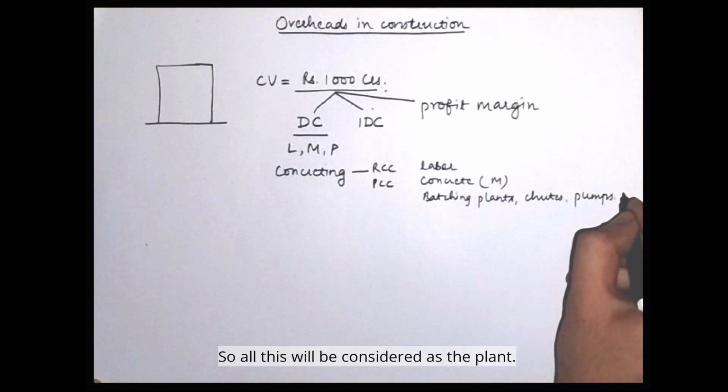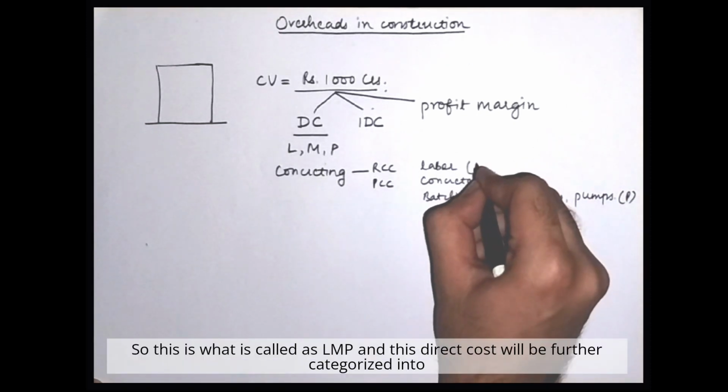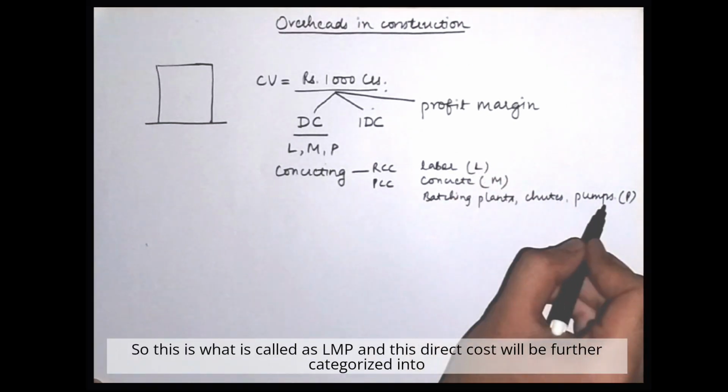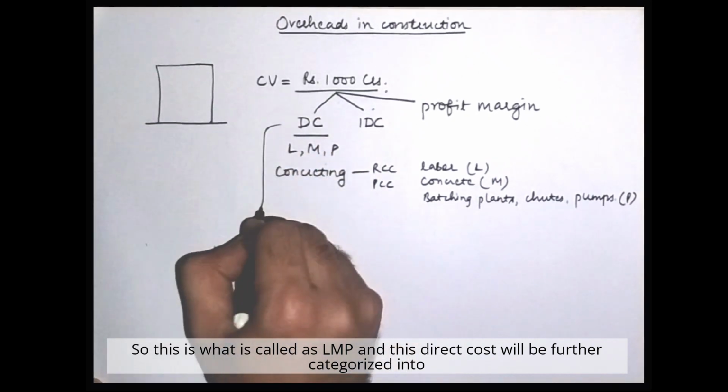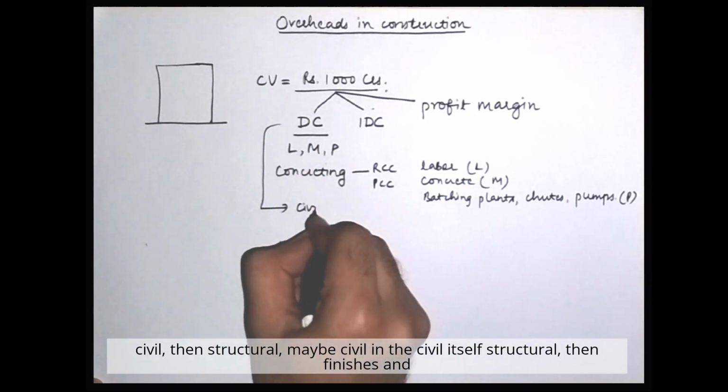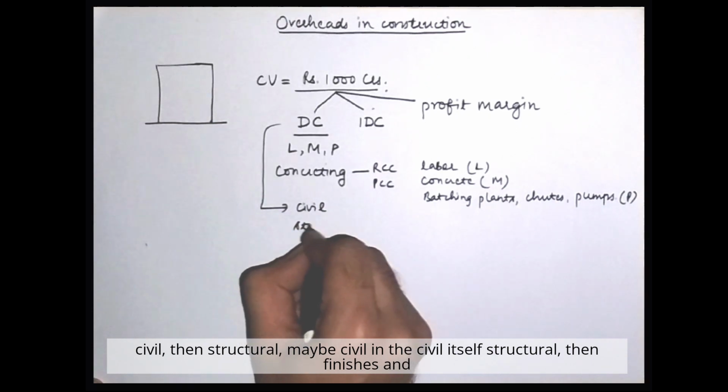So all this will be considered as the plant. This is what is called LMP, and this direct cost will be further categorized into